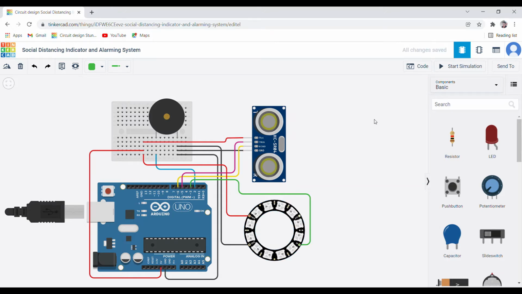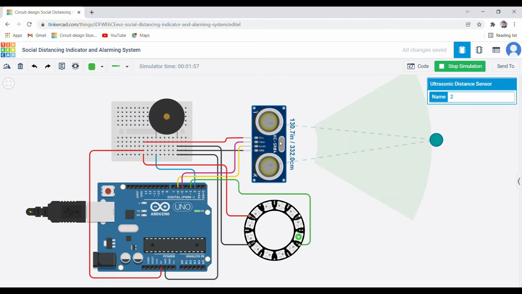and before moving on to the coding part, first let us start the simulation. I think it will help us later to understand the coding part in a much better way. The range of this ultrasonic sensor is from 100 cm to 300 cm, and this object is considered to be the person, and as the distance between the person and the system decreases, you can see the number of LEDs glowing with respect to the color also changes.